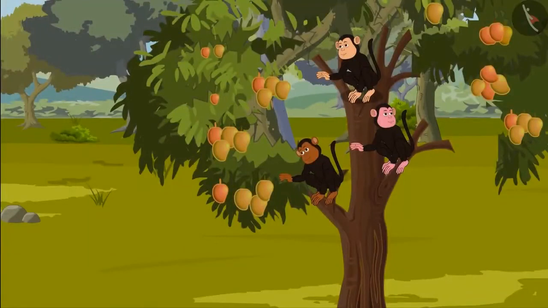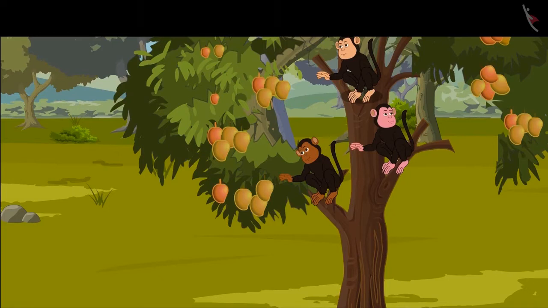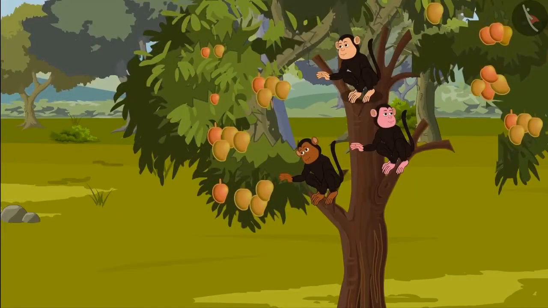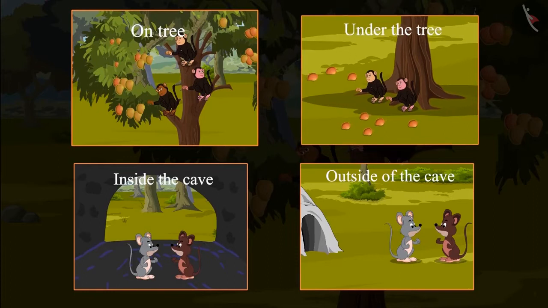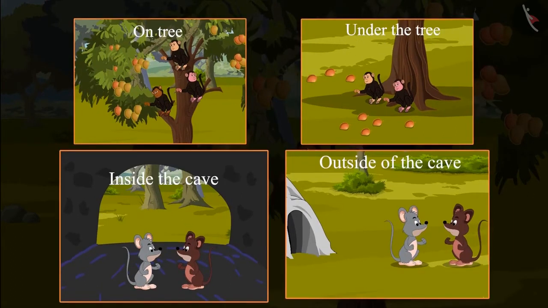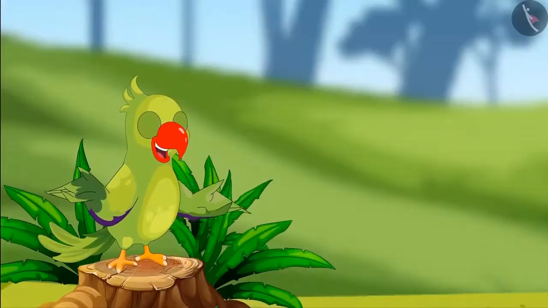And where are the monkeys? On the tree or under the tree? These monkeys are on the tree and these are under the tree. So children, we saw that few things were on the tree and few were under the tree. Few were inside, few were outside. These are called position of objects.